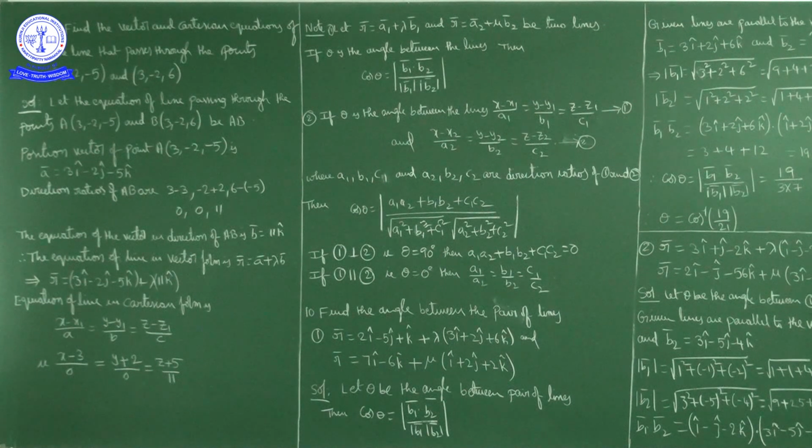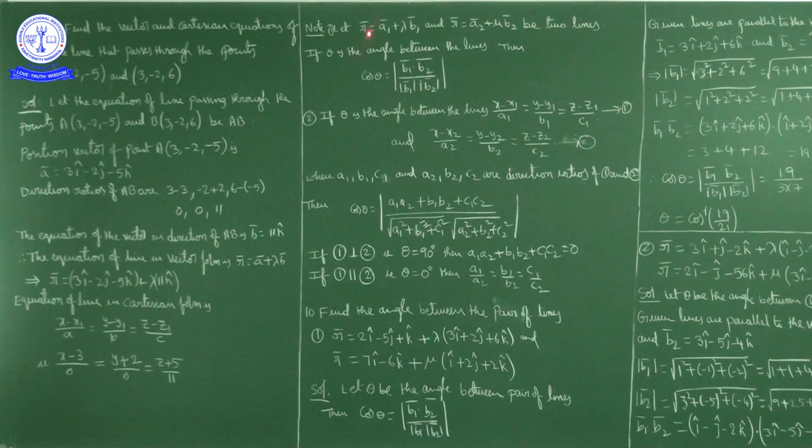Now, if r bar is equal to a1 bar plus lambda b1 bar and r bar is equal to a2 bar plus mu b2 bar are two lines, and theta is the angle between the lines, then the angle between two lines is nothing but the angle between their direction ratios.